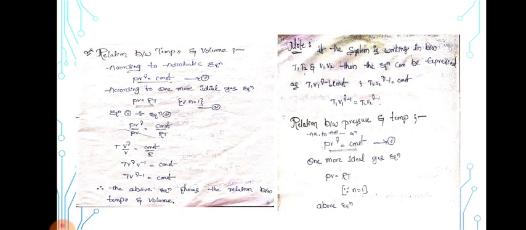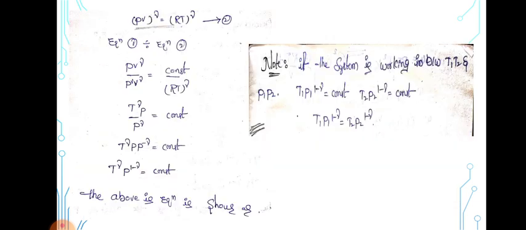PV to the power of gamma is equal to constant. This is equation number 1. One more ideal gas equation, PV is equal to nRT, since n is equal to 1, finally PV is equal to RT. From the above equation, PV to the power of gamma is equal to R to the power of gamma. So that's equation number 2.